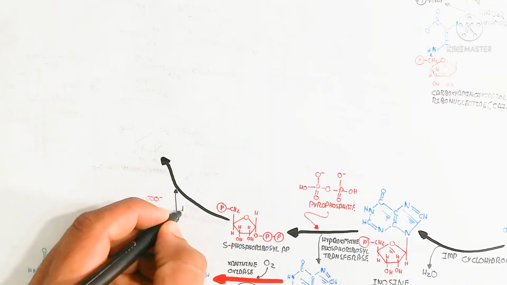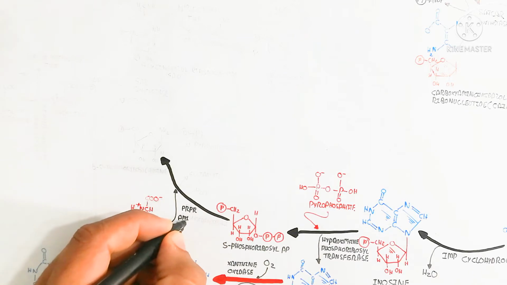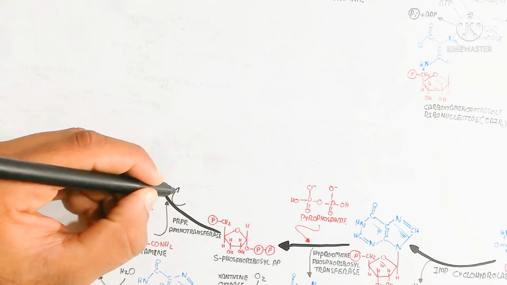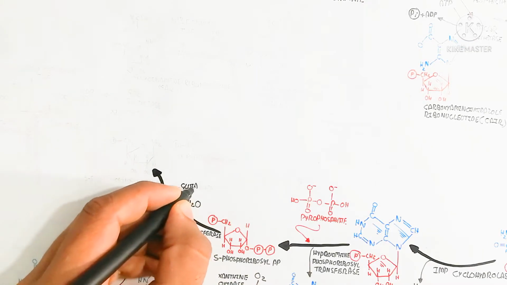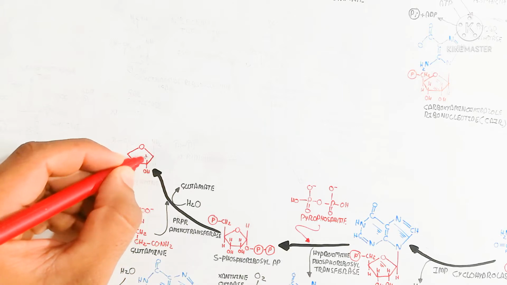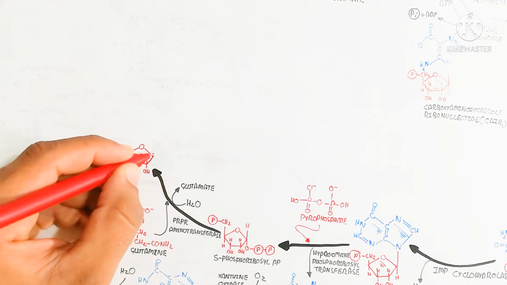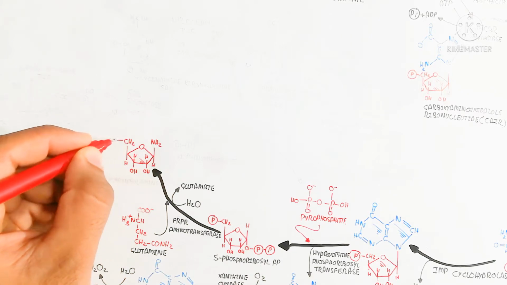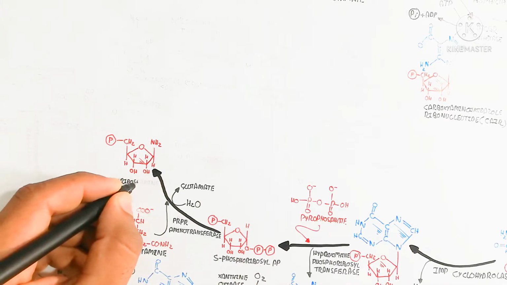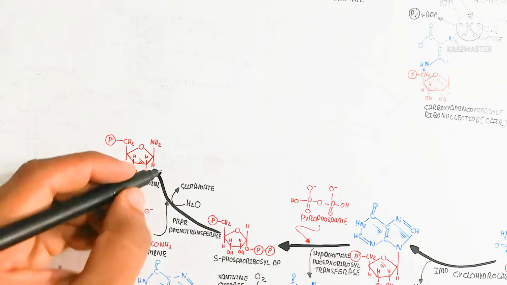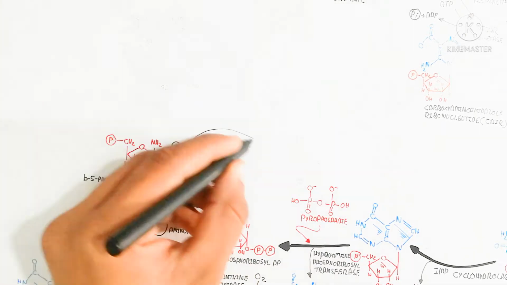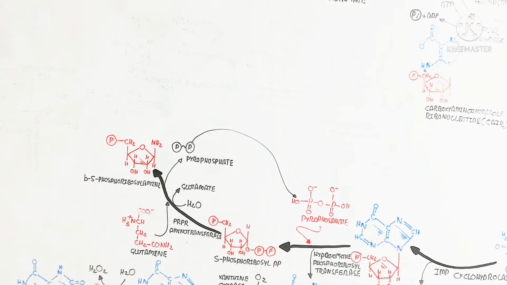So here glutamine will be added again. This glutamine is the result of branched-chain amino acid proteolysis, the catabolism. So this glutamine enters, adds water and releases glutamate. This glutamate is used for the production of aspartate or some other amino acid compounds. Excess amino acid will be excreted in the form of uric acid.